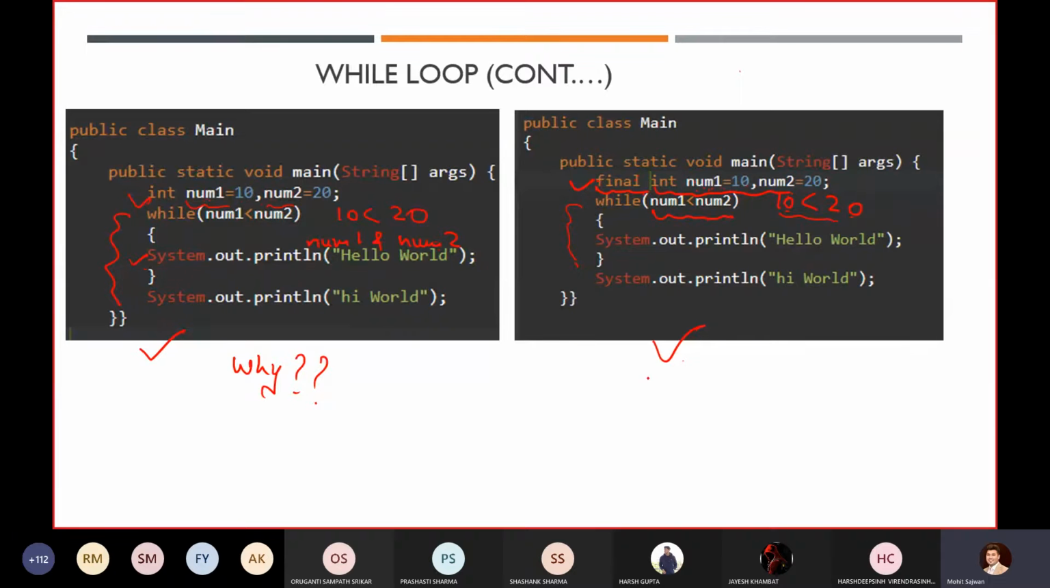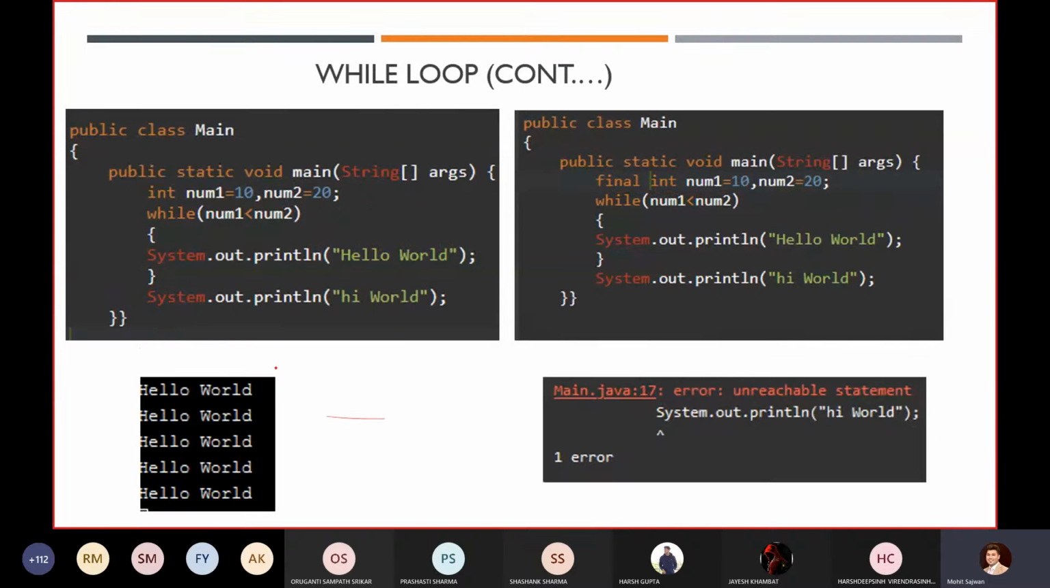So that is why in the second case you will get a compile time error, while in the first case you will get an output, and the output which you will get is that it executes hello world, hello world, hello world infinitely many times. Even though in the first case you can see that you are not able to reach the second statement, system.out.println hi world, why is our compiler not giving us any error?